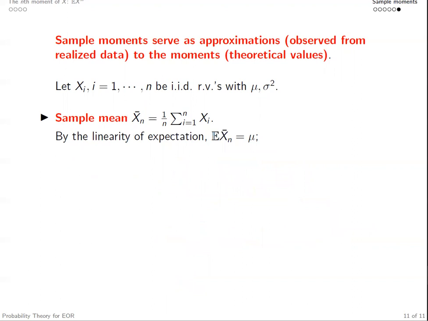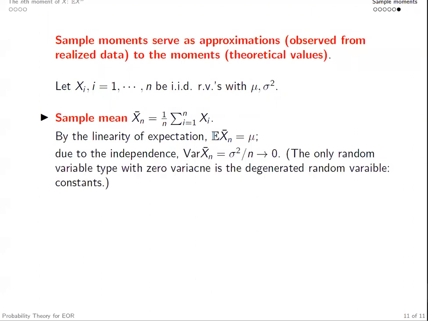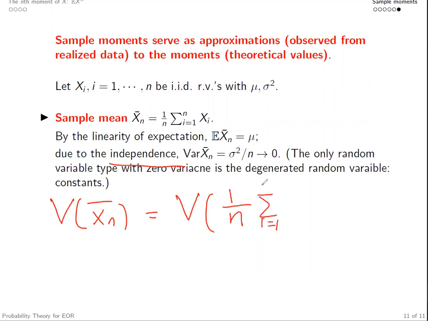And what is the variance? You can pause the video at this moment and try to figure it out yourself. The variance is also quite easy to calculate because of independence. Well, the variance of Xn bar, again, Xn bar is 1/n times the summation of Xi's.